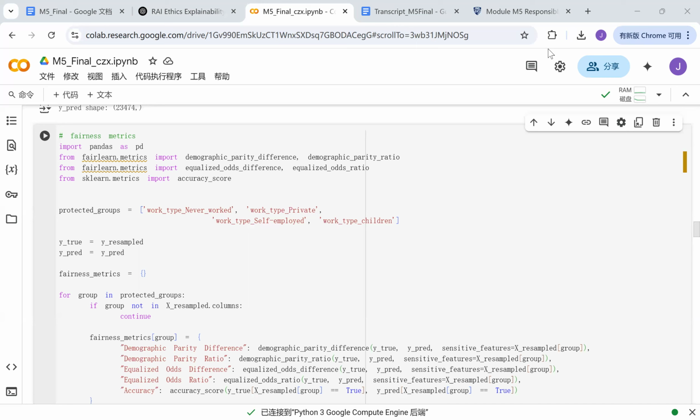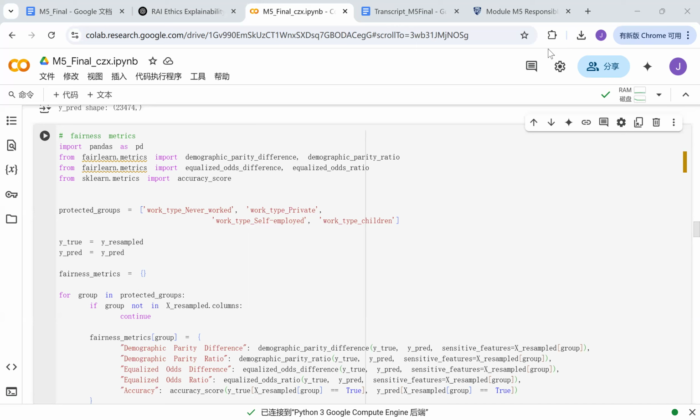It measures how differently the model predicts positive outcomes for each group. If this number is high, some groups may be getting more favorable results than others. And the second one is demographic parity ratio. It compares the percentage of positive predictions between groups. If this number is close to 1, the model is treating groups similarly.